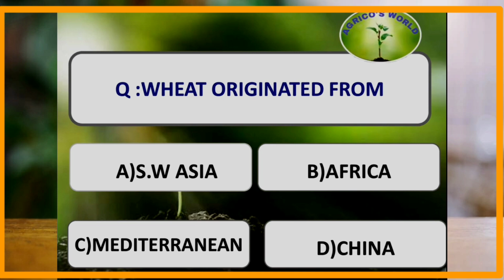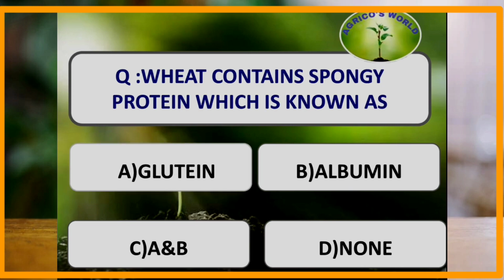Wheat is originated from. Wheat, that is Triticum aestivum, is originated from Southwest Asia. Most probably it is Turkey. Wheat contains a spongy protein known as.